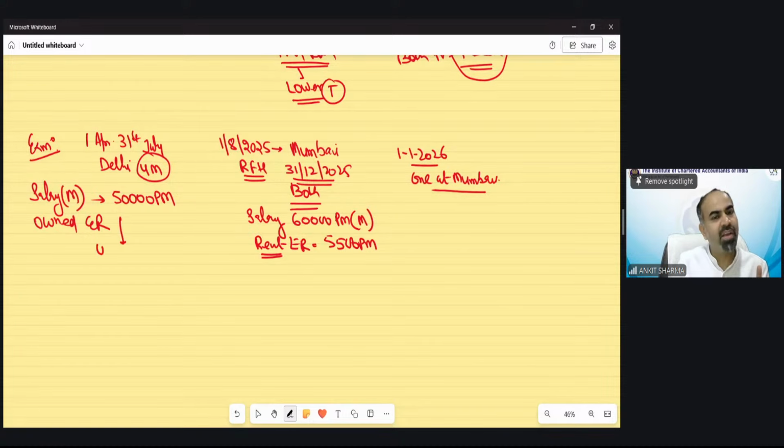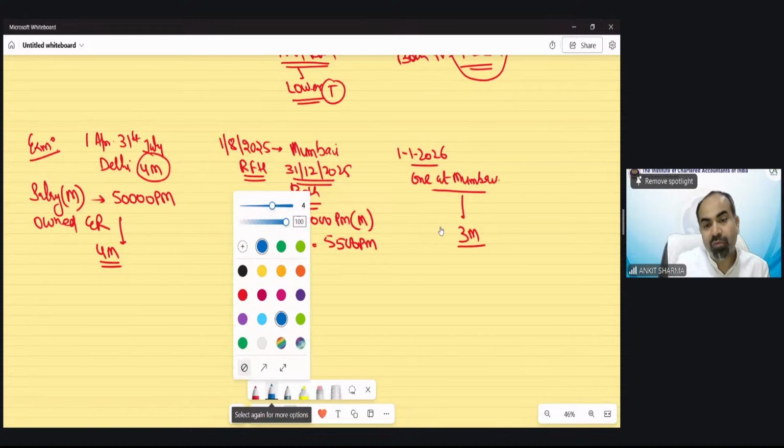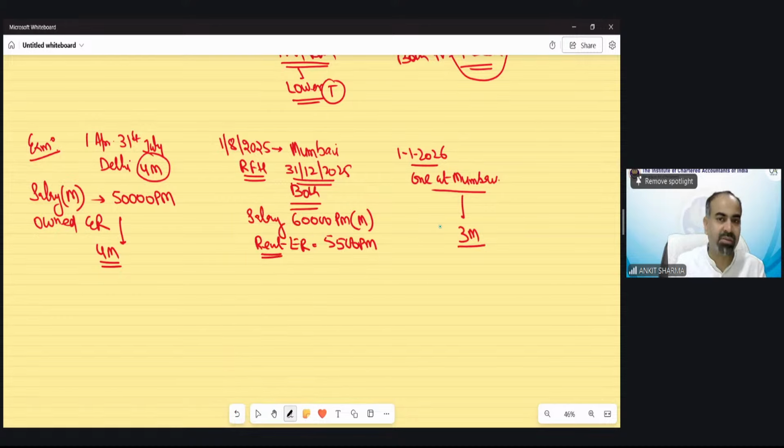So listen, this part is normal. For these 4 months there would be a normal solution. And again for these 3 months there would be a normal solution, only one house property going to be taxed. But for those 5 months for which he has occupied two properties, the special provision is for this part. These are normal, let me solve this also. Because it is owned by the employer, the taxable value would be 10% of salary, that is 5,000 per month. And this is for 4 months, so the taxable value for this duration would be 20,000.